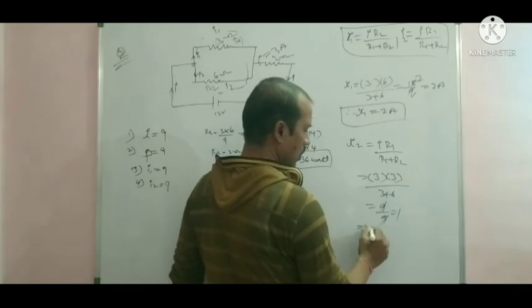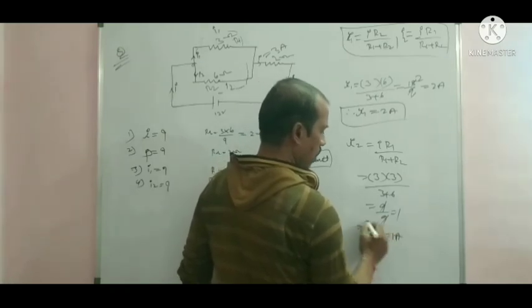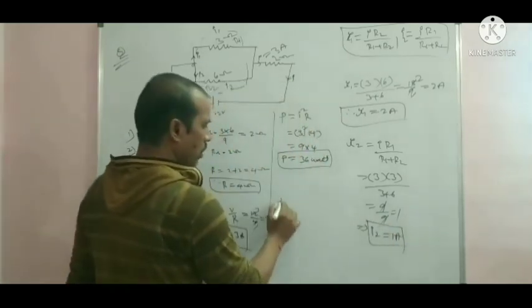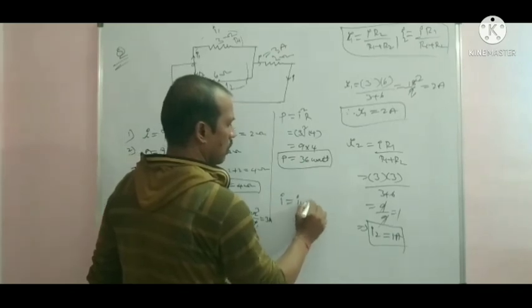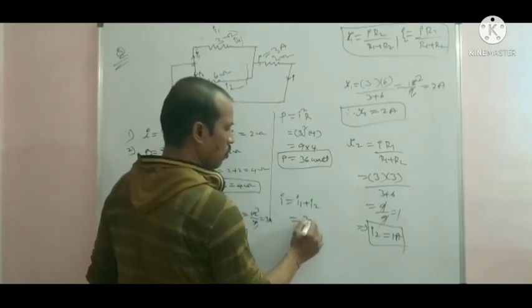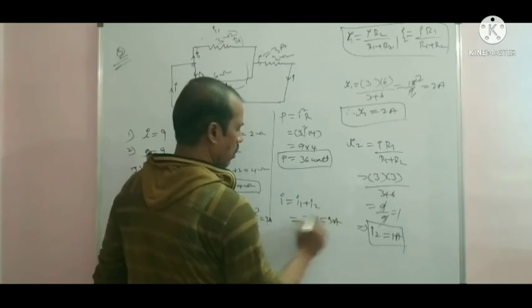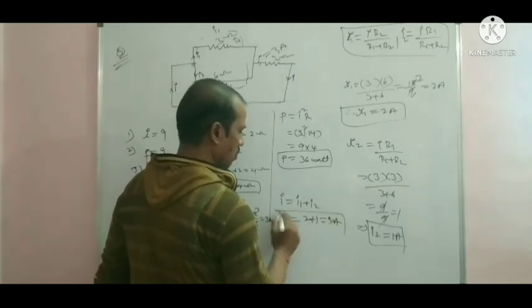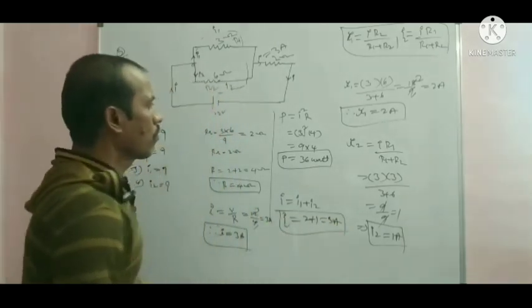So I2 is 1 ampere. Main current I equals I1 plus I2, which is 2 plus 1, equal to 3 ampere. Okay.